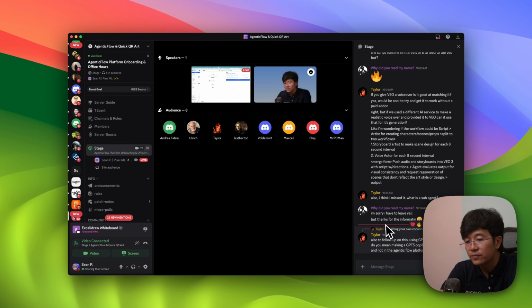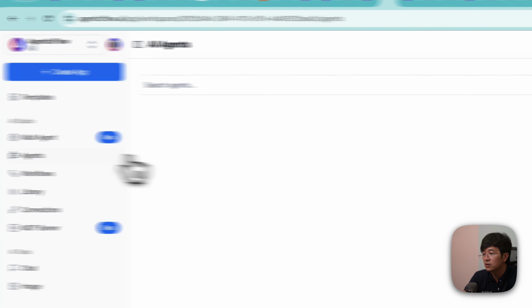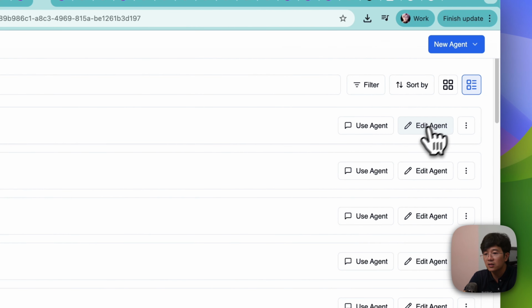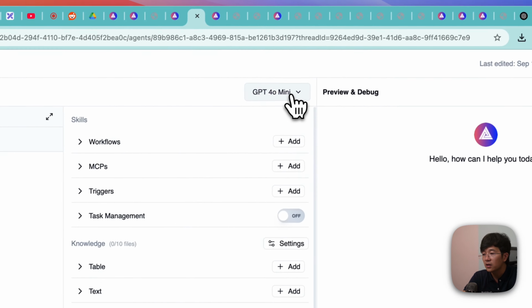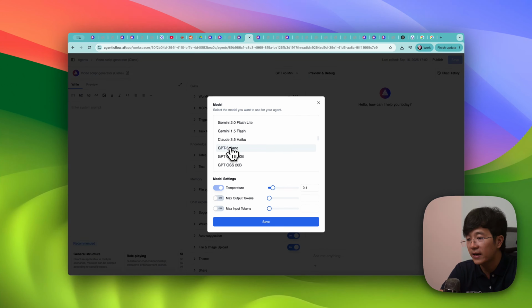So build your own Copilot, which is using ChatGPT, GPT-5, instead of using the API. The reason is GPT-5 is not included in the Agentic Flow default. We have GPT-5 Nano, but to make the best out of it, I would suggest that you use GPT-5 without any mini or nano.